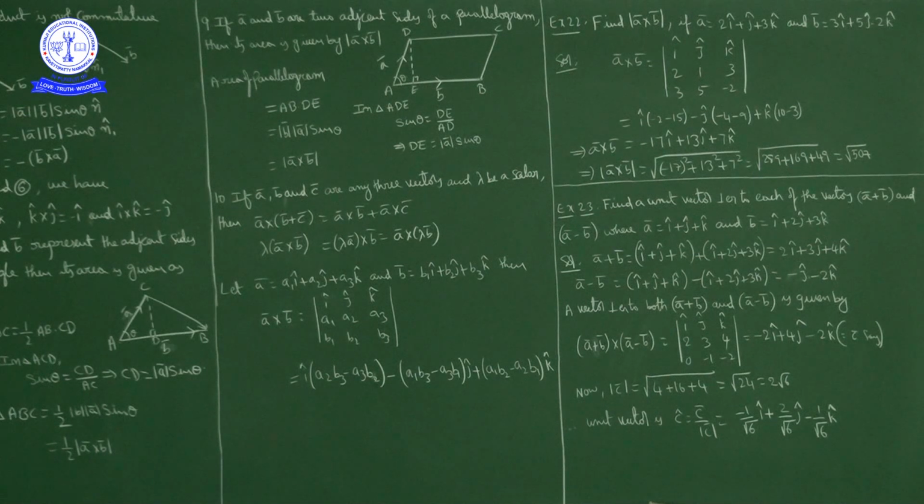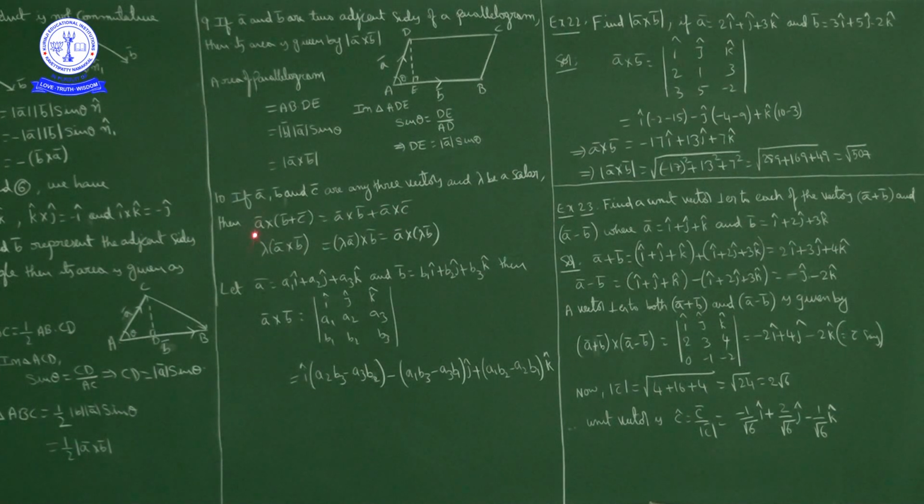Next point. If A bar, B bar, C bar are any three vectors and lambda is any scalar, then A bar cross B bar plus C bar we can write as A bar cross B bar plus A bar cross C bar.